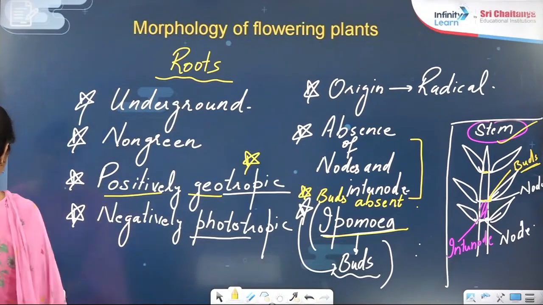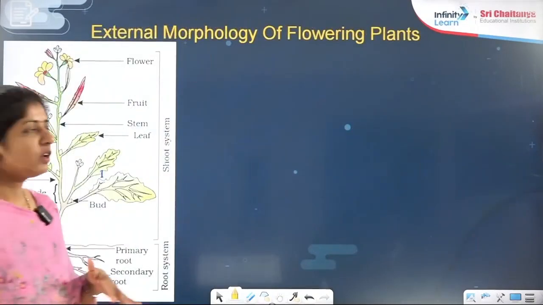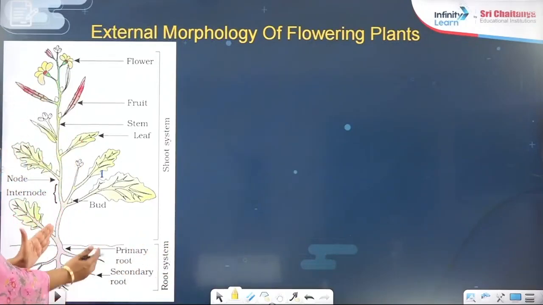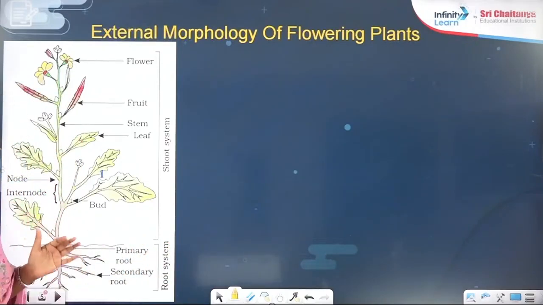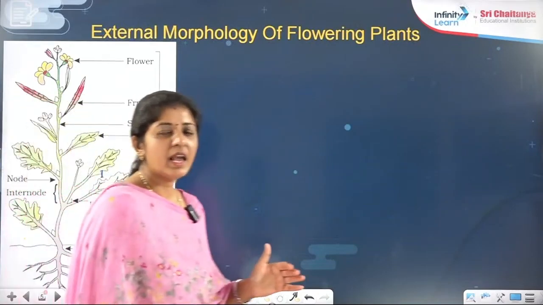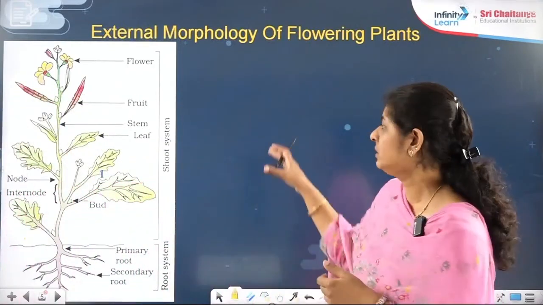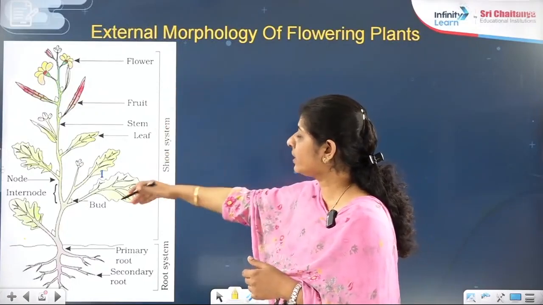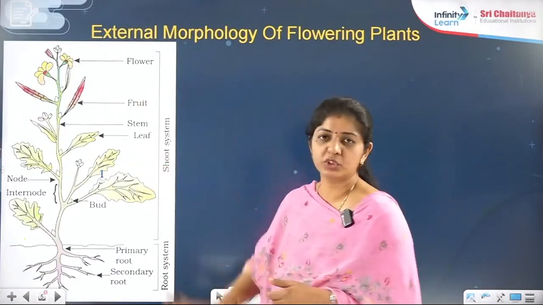Now coming to the next part, the external morphology. Can you see the position here now? This is under the ground, just now what I have discussed with you. And the upper side will be the aerial part, which will include flowers, fruit, stem, leaf, constituting the shoot system.